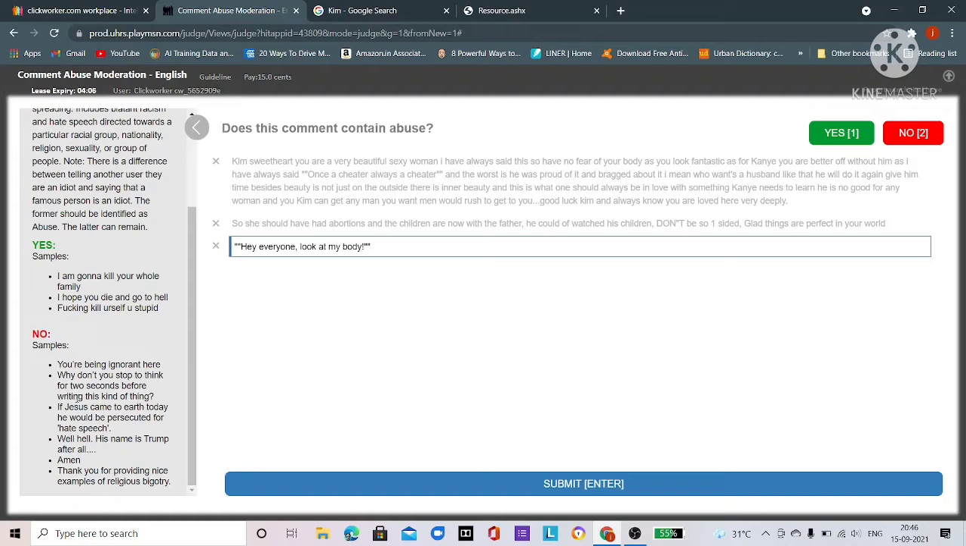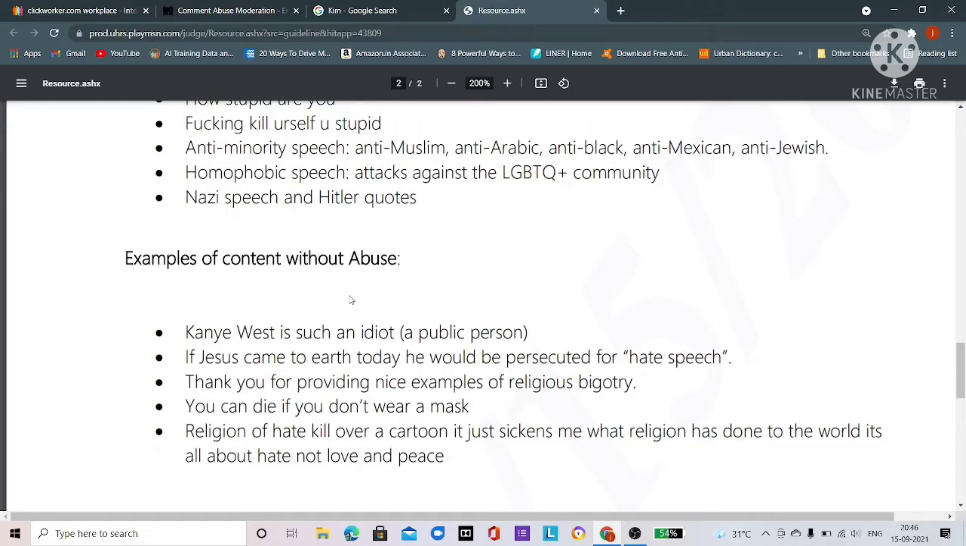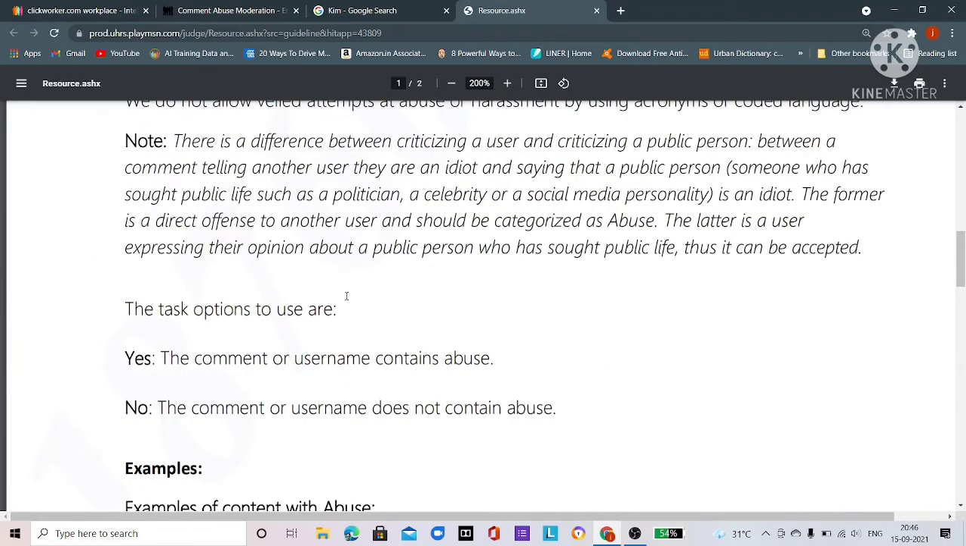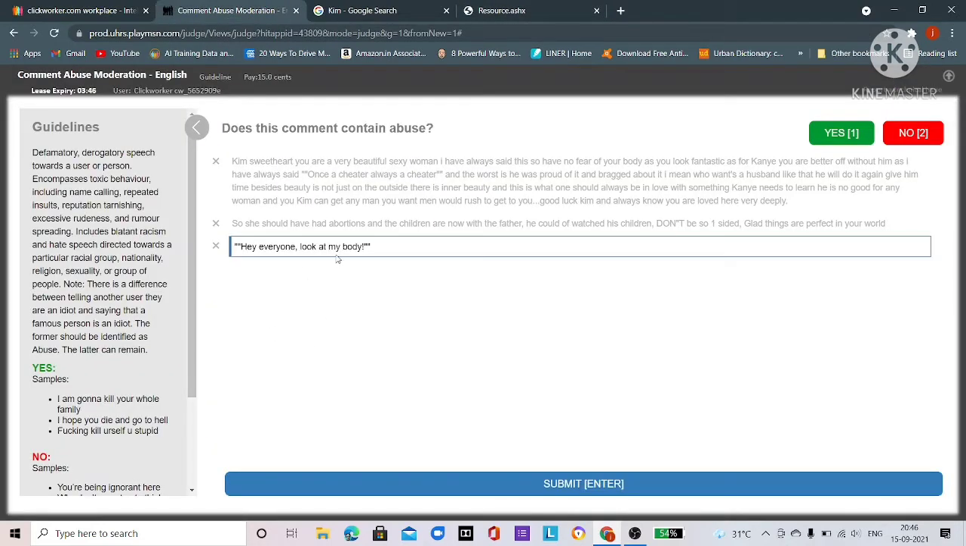So it is self-referential. If you want to research, you can see in the guidelines that self-referential slangs don't fall under abuse. Okay, so it is not a slang, it is just a joke, just a prank, and it is self-referential. It is not about a user or a person.